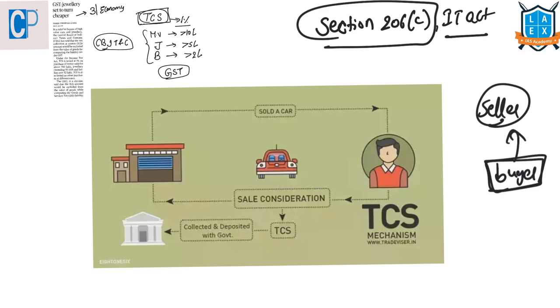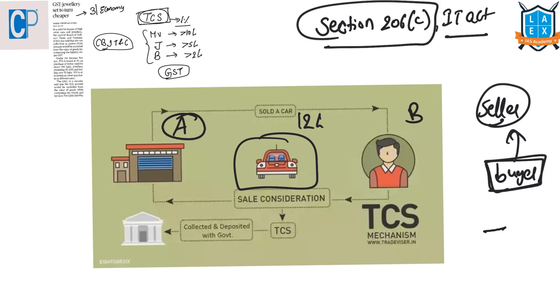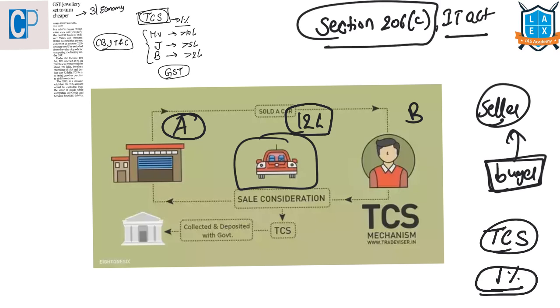Now let us try to understand this with an example. Mr. A wants to sell a motor car worth 12 lakh rupees to Mr. B. So now Mr. A has to collect tax collection at source at a 1% rate for selling his product, and he has to deposit that 1% tax that is collected with the government. As he is selling it at 12 lakh rupees, he has to collect 1% tax on it.